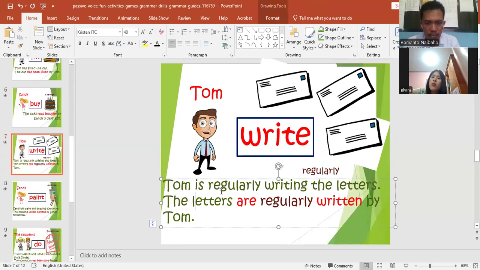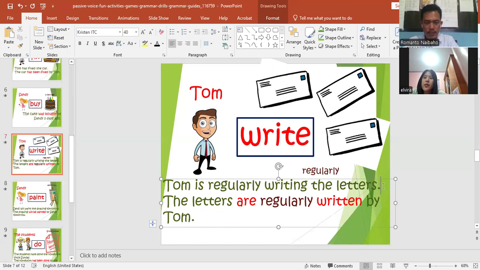Tom is regularly writing the letters. Tom is regularly writing the letters. What tense do you think it is? Tom is writing the letters. Present continuous tense. Tom is regularly writing the letters.